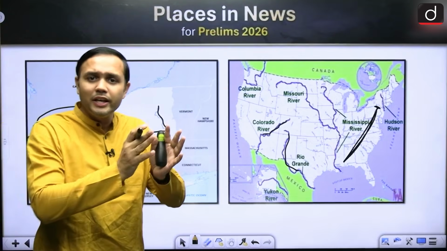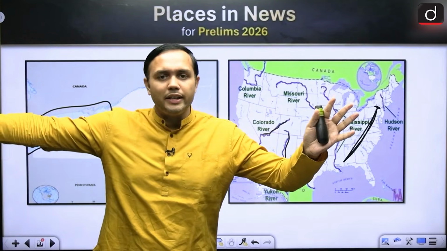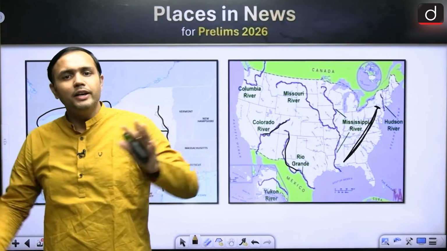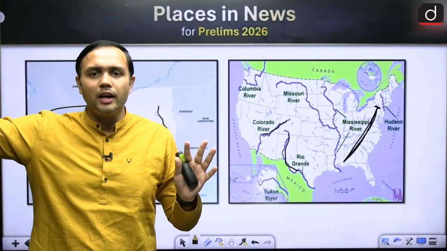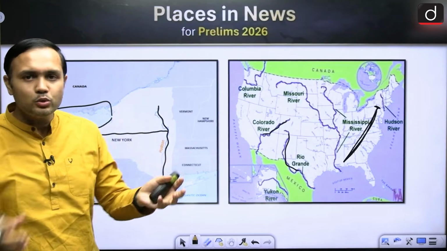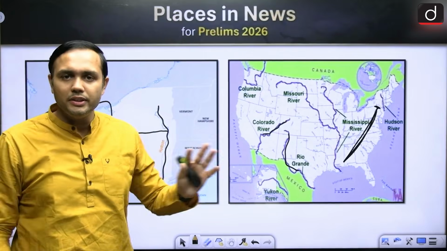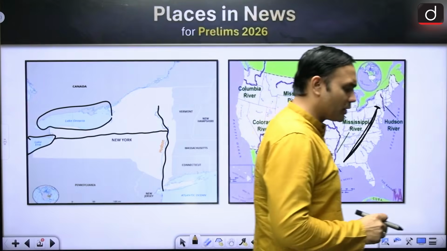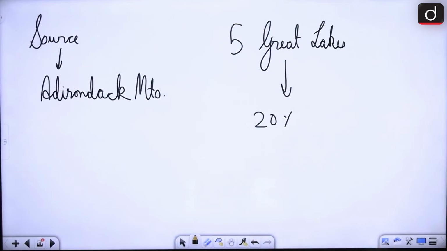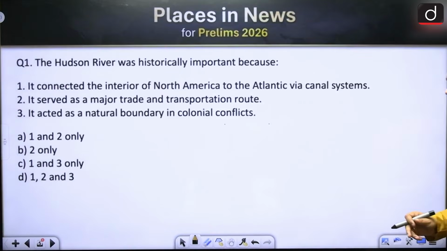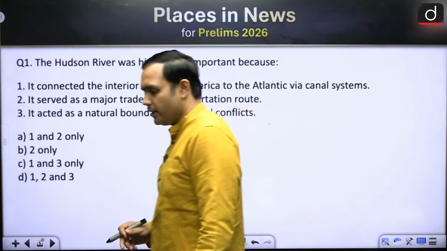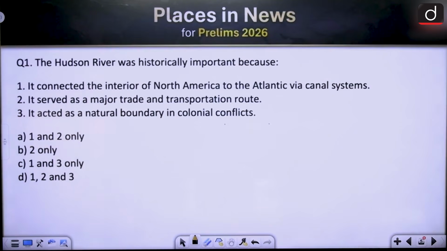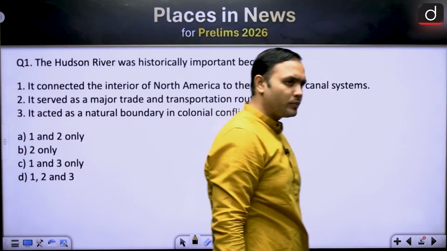In the Indian context, if you can remember that there are deltaic formations on the east coast and estuary formations on the west coast, right? For example, if you are comparing between Ganga and Narmada. So if you are able to connect with this, you will be able to remember this. Let's look at one of the questions related to this particular topic. Let's see how many of you are able to correctly answer this. Are we done? Shall we move ahead?